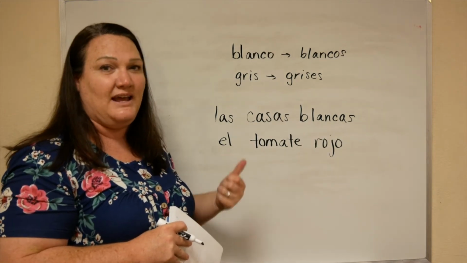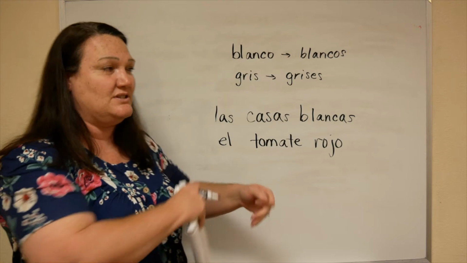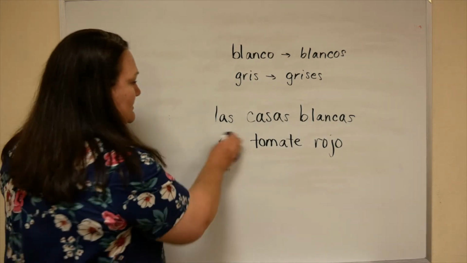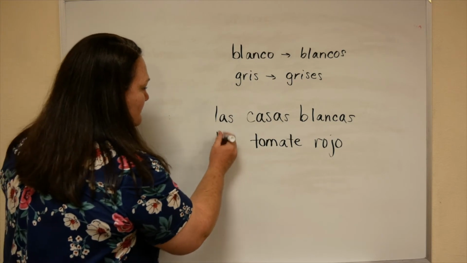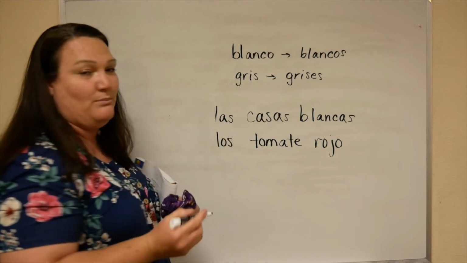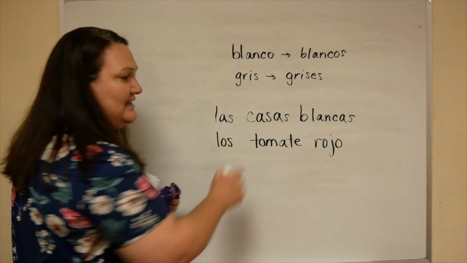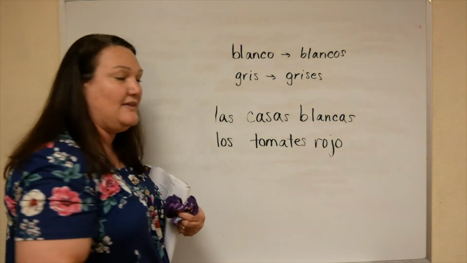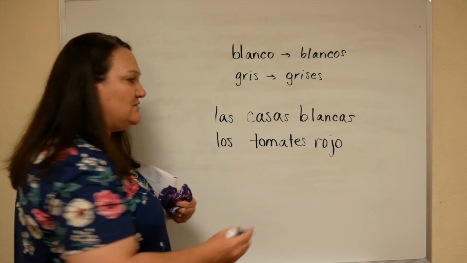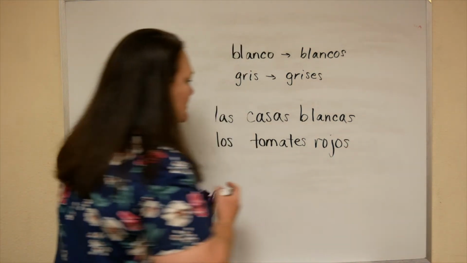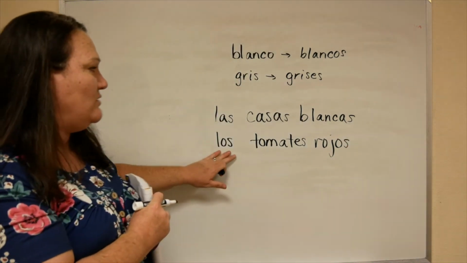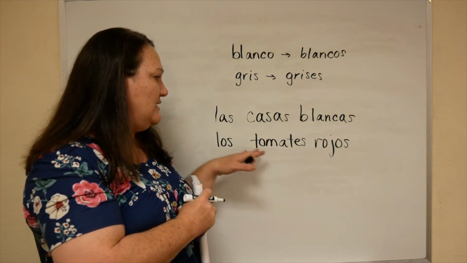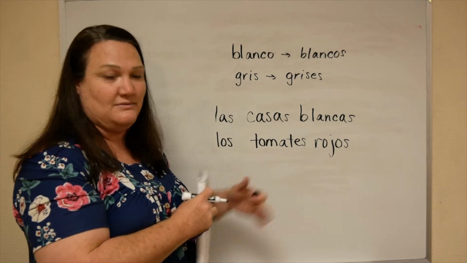Now I want the red tomatoes. So I need to change el to los. Tomates ends in an E, so I'm just going to add my S. And then rojo ends in O, so I just add my S. So the red tomatoes becomes los tomates rojos.